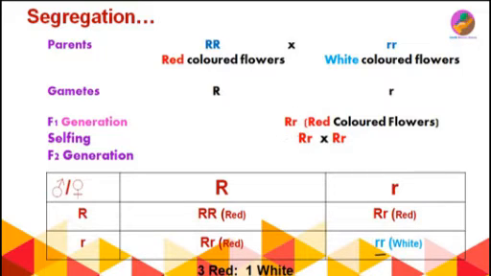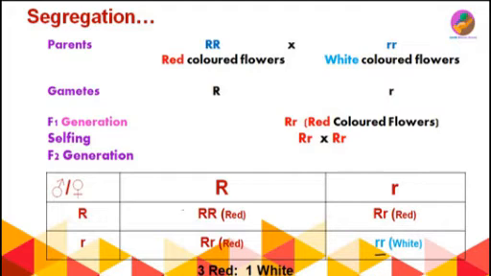Though it was not expressed in the F1 generation, it was not contaminated with this red colored or dominant allele. It got segregated at the time of gametogenesis during the F2 generation, and it has established its own phenotype. So this clearly states that there is a law of segregation and purity of gametes.